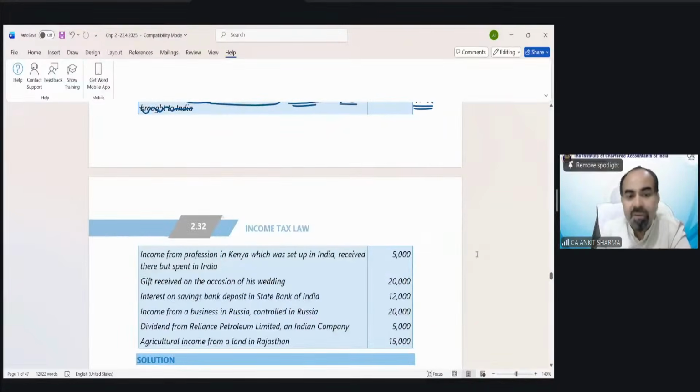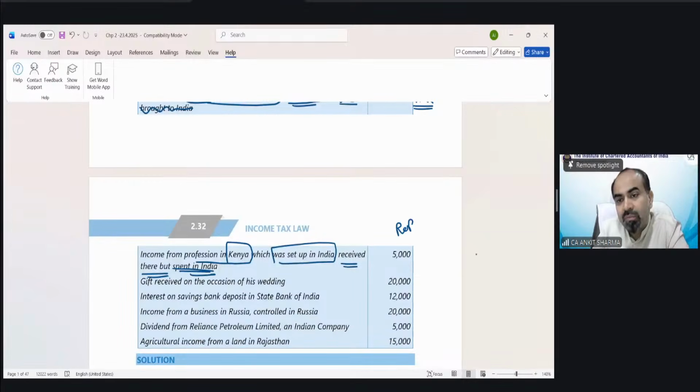Few points left. Income from profession in Kenya. Kenya is outside India, which was set up in India. Received there, but spent in India. How does it matter is spent? Received there. Set up in India. That means for ROR, full value taxable. For RNOR, full taxable because set up in India, control from India. For NR, non-taxable.